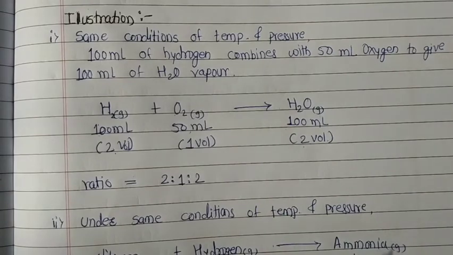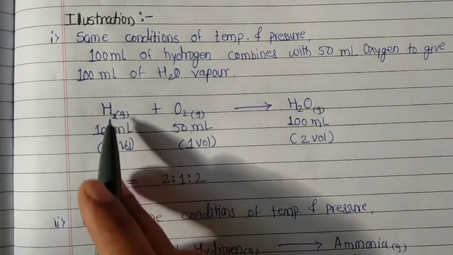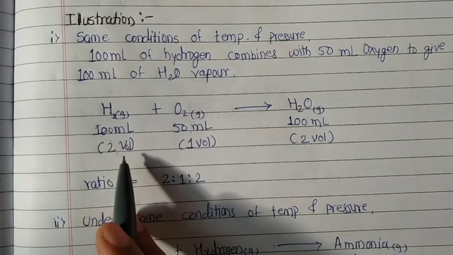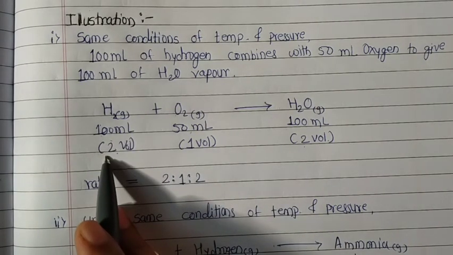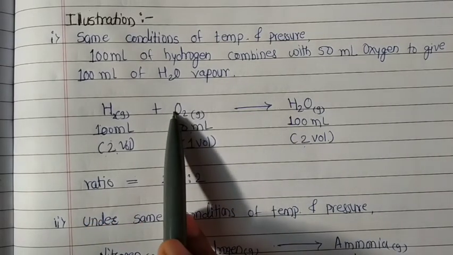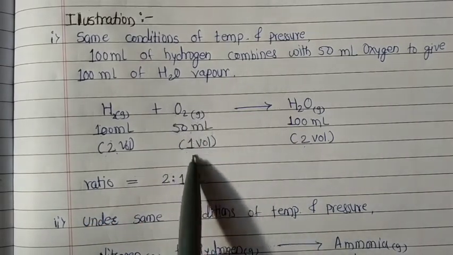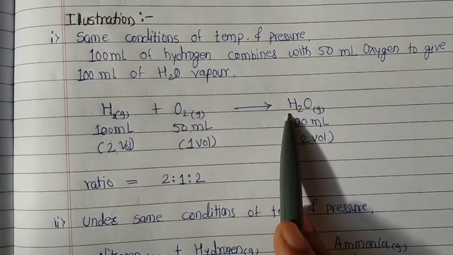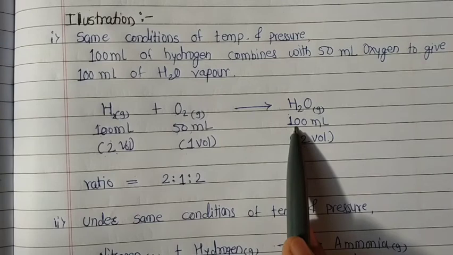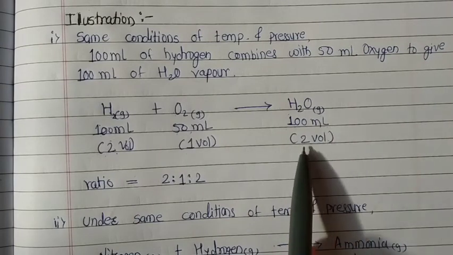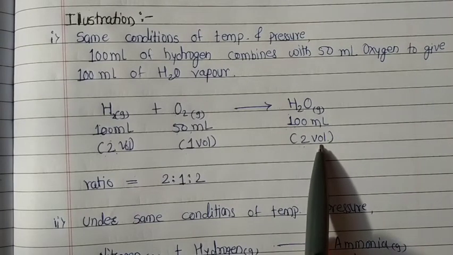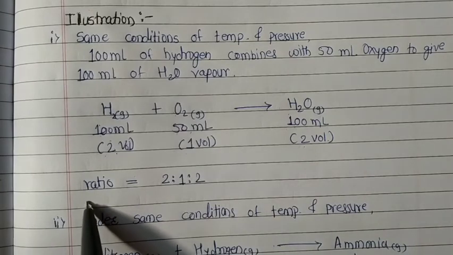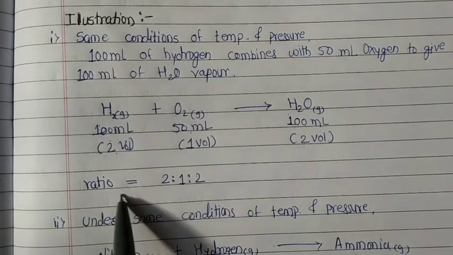So, the simple ratio for this reaction is: 100 ml of hydrogen gas means 2 volumes, oxygen gas 50 ml means 1 volume, and the produced gas, water vapor, is 100 ml, which is 2 volumes. So the simple ratio is